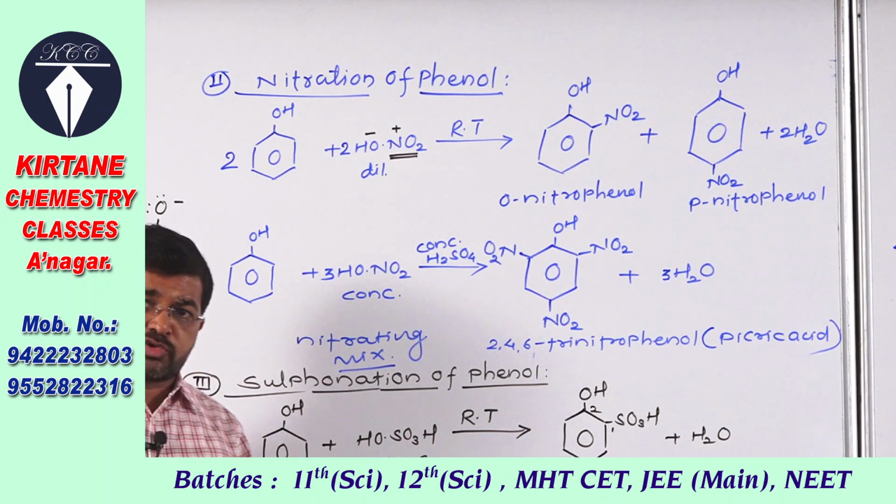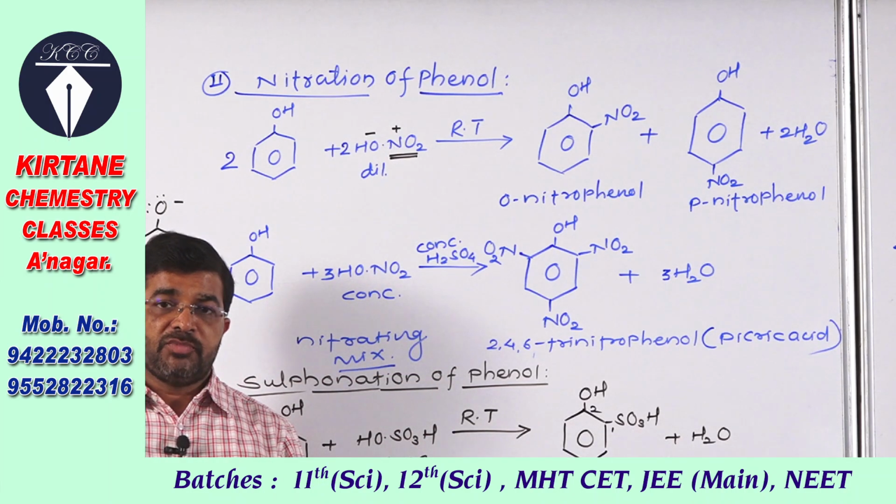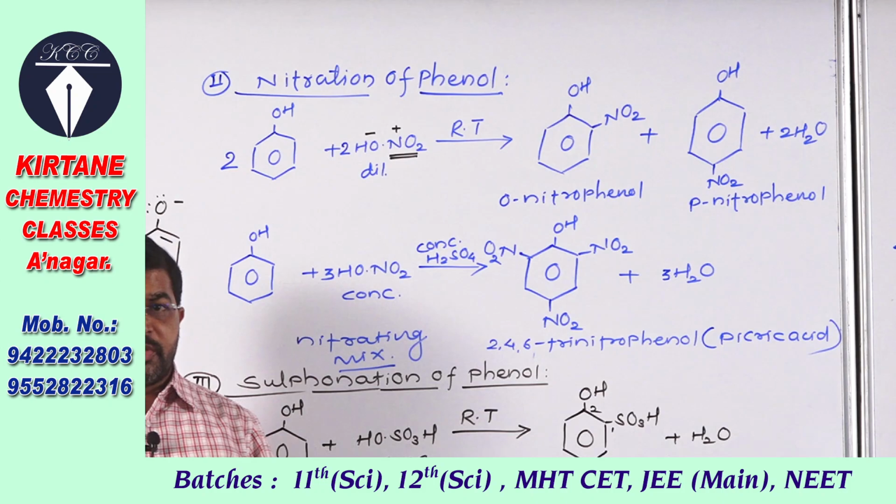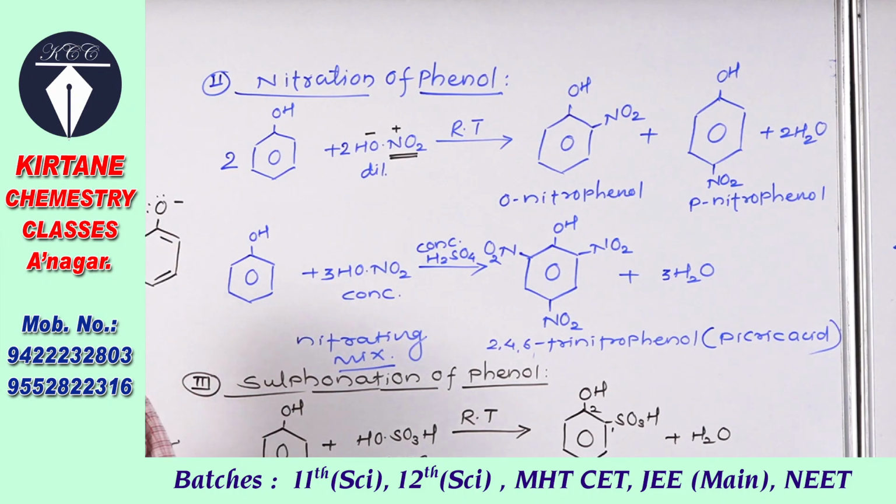You can be asked, or you should know, what is the role of concentrated sulfuric acid in this reaction? Concentrated sulfuric acid generates the nitro group, NO2 plus ions.